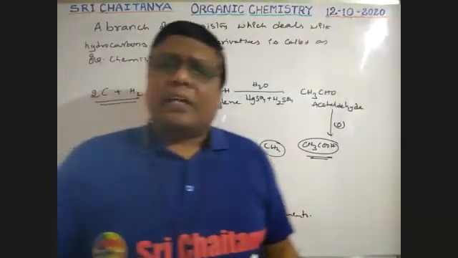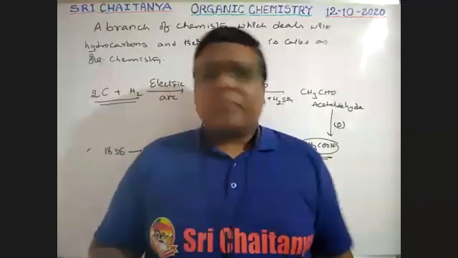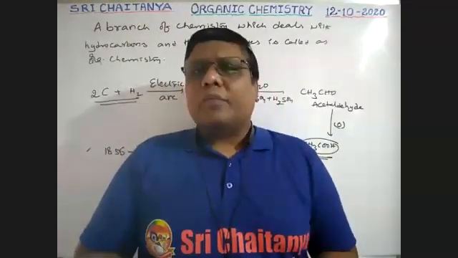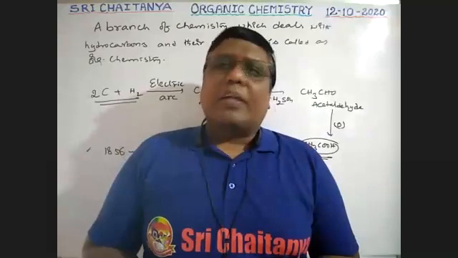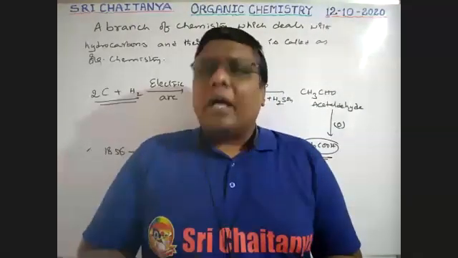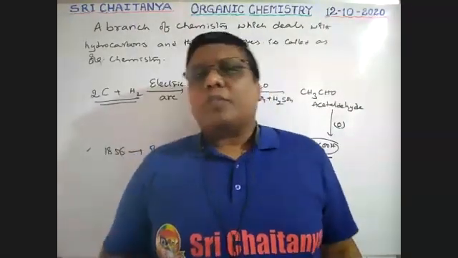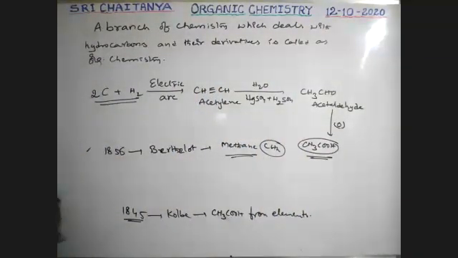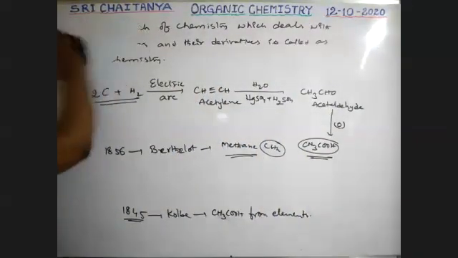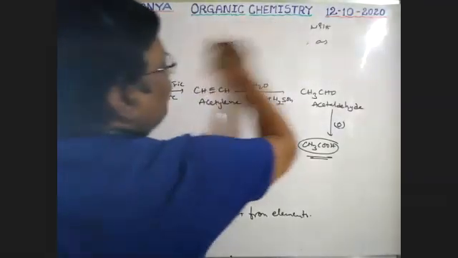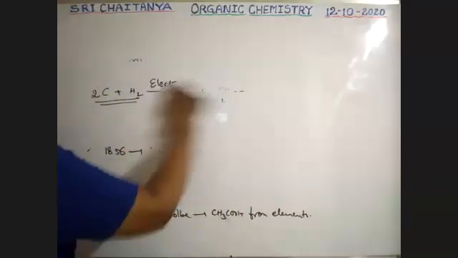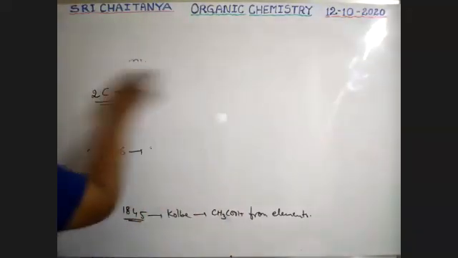Next question: why, sir? A vast number of organic compounds are there. Why has organic chemistry developed so much compared to other elements? Because carbon has some peculiar properties. So the next point is why carbon gives more compounds. Organic chemistry is nothing but the chemistry of carbon.